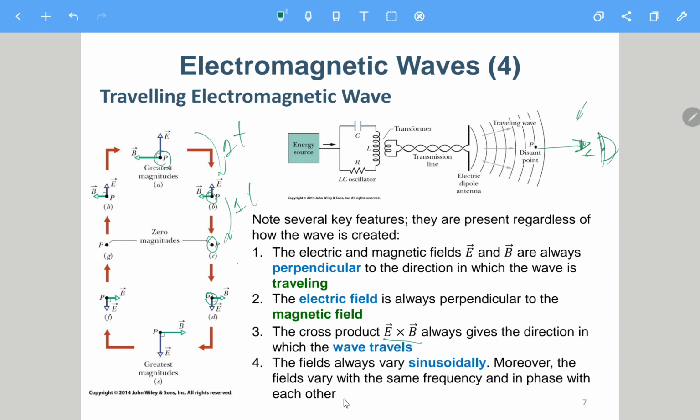So you can see they are maximized at the same time, they become smaller and then become 0 at the same time, and then become maximized again at the same time. That's why they have the same frequency.